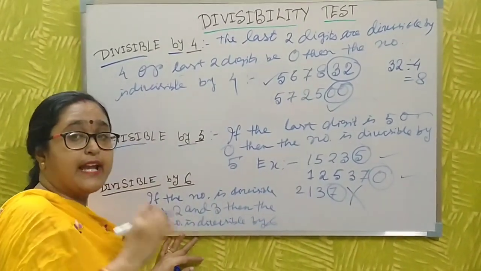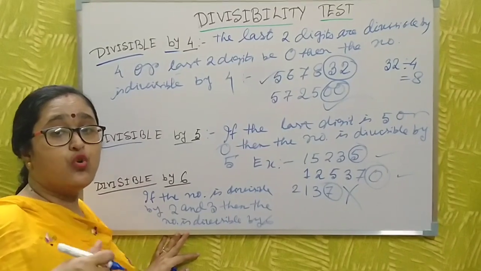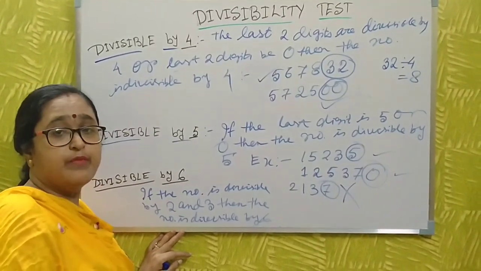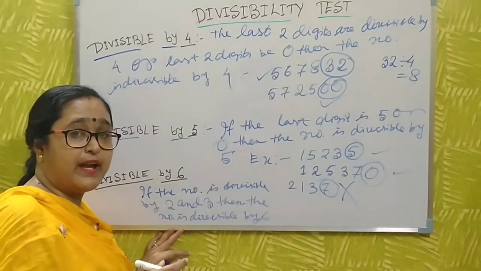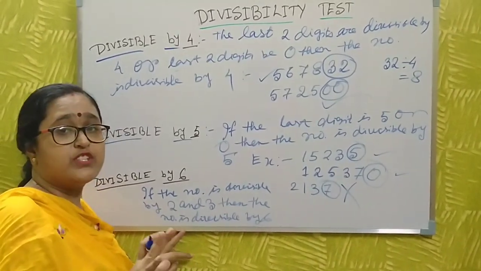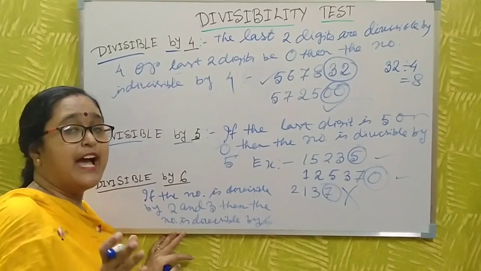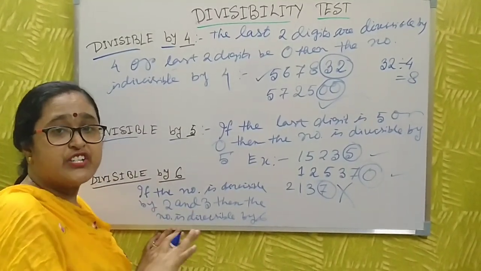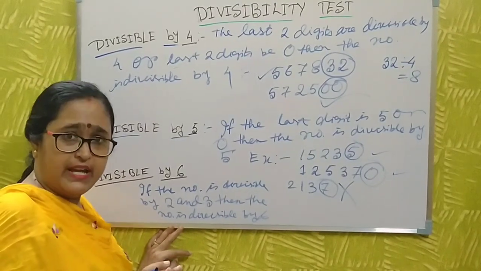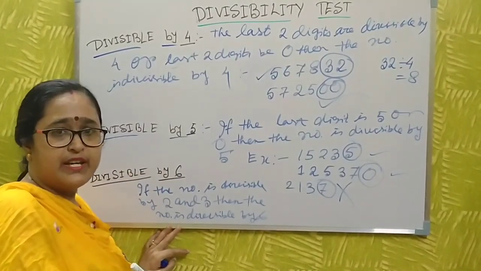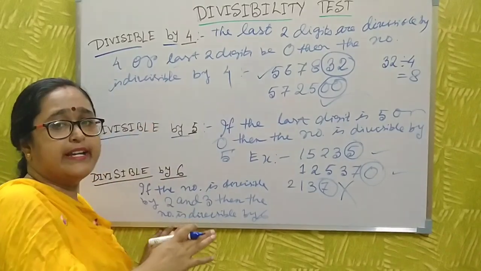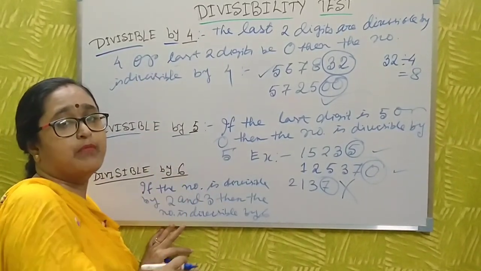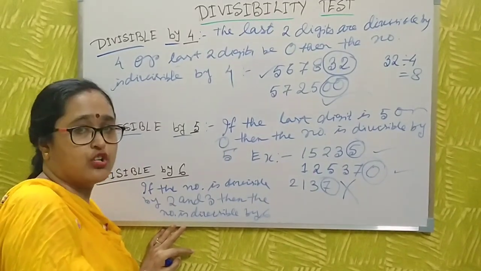Just look: if the number is divisible by 2 and 3, then the number is divisible by 6, because 2 threes are 6. You know the process for divisibility by 2, the last digit is checked, and you also know the process for divisibility by 3. If the sum of the digits is divisible by 3, then the number is divisible by 3. Then the number is divisible by both 2 and 3, so the number is divisible by 6 also.